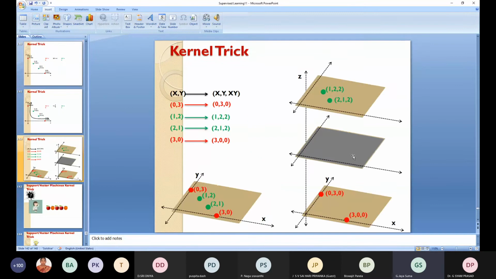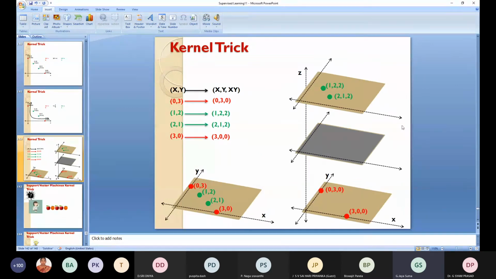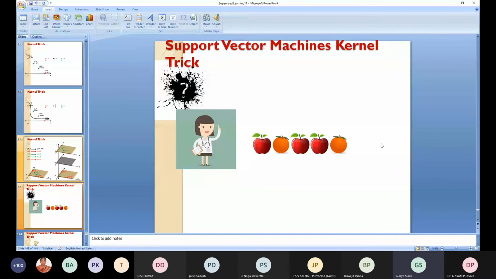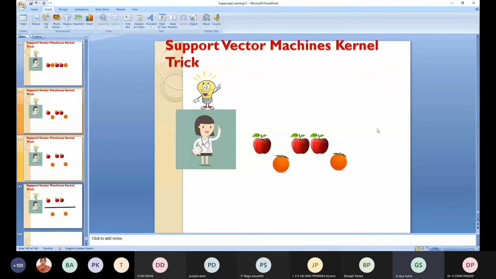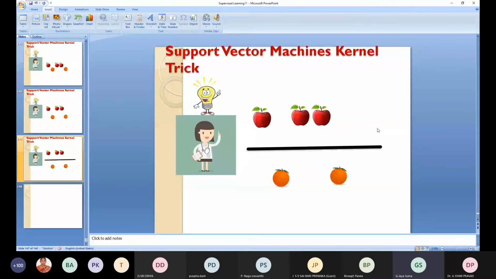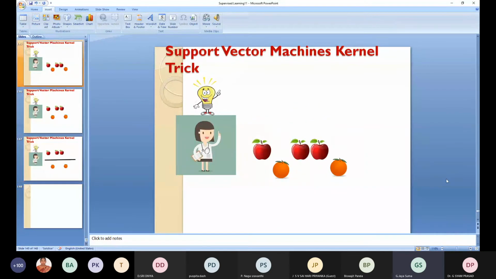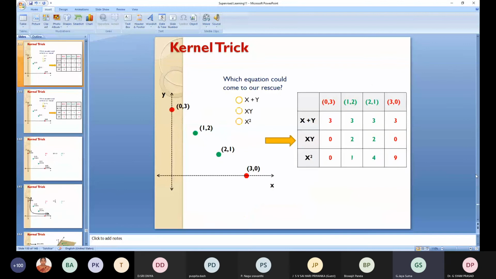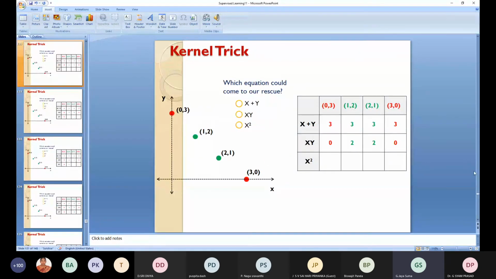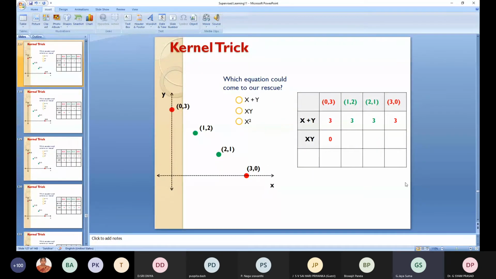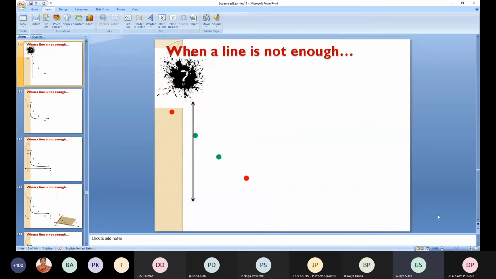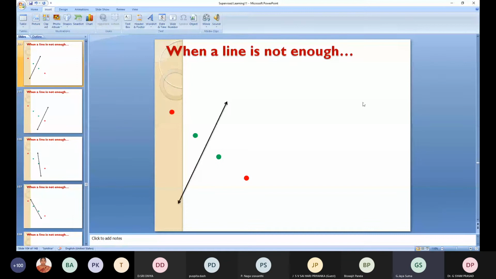Okay, this is how it can be done. See this one. Here all are in the same plane, but here we can use the kernel trick. You will be changing the dimensions. Okay, this is how we can do it. I have represented support vector machines and kernel regression, as well as decision trees and the naive Bayes algorithm, four algorithms, in a pictorial way. But when it comes to the algorithm, we'll go for the algorithm.